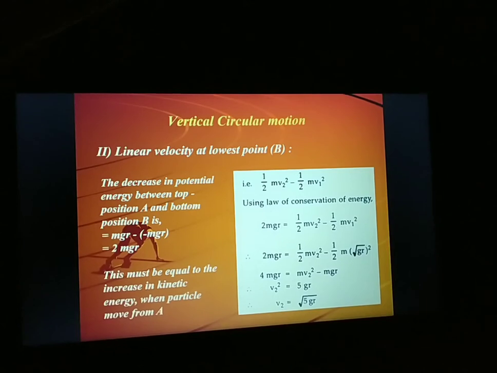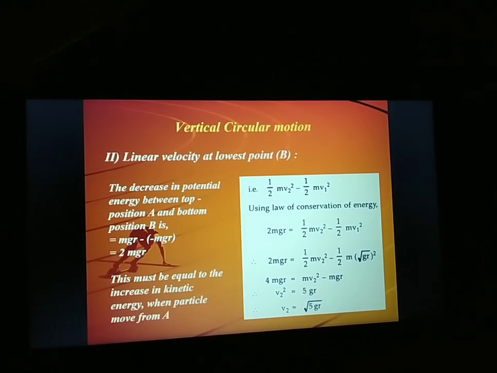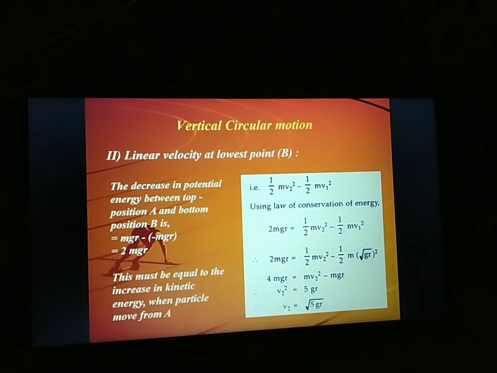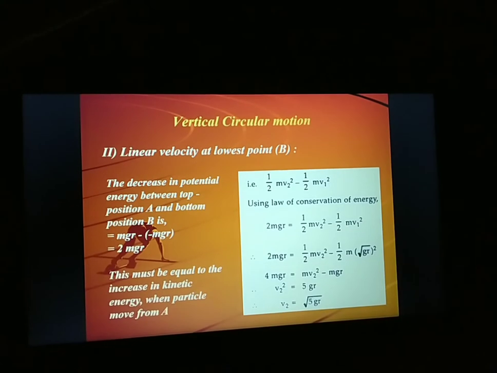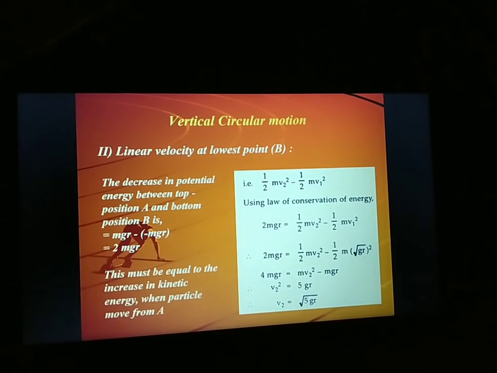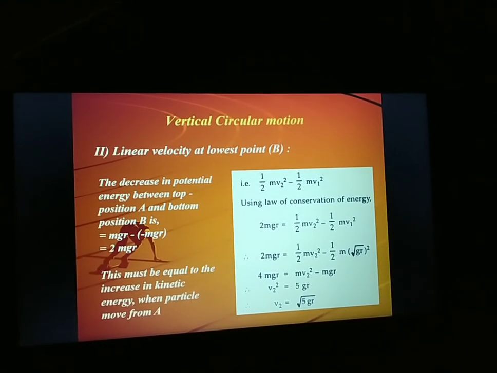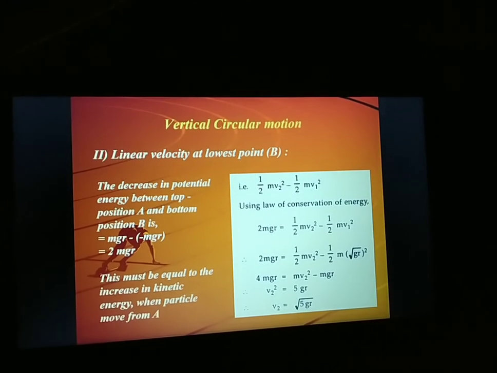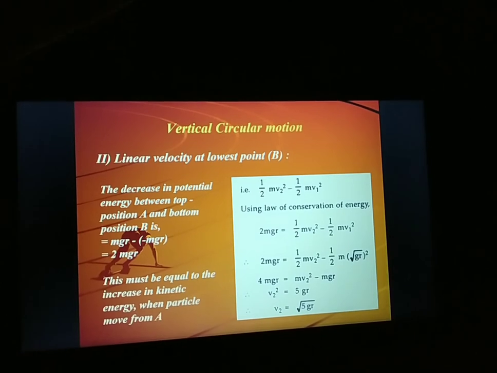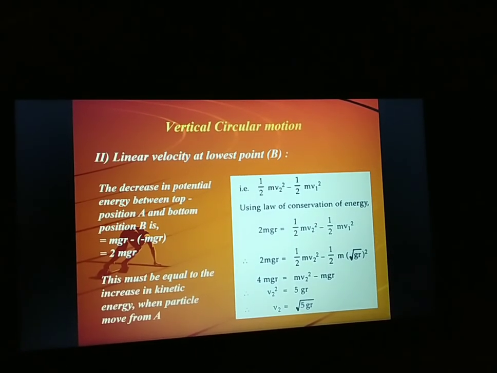Okay, so if you are writing your expression, first of all, from A to B, the height is actually 2r, that is the diameter of the circle. So your decrease in potential energy formula is actually mgh. You already know that is the general formula for potential energy. So mg will be same here, but the height here will be 2r. So you can write the expression 2mgr, right? Height is actually 2r, that is the diameter of the vertical circle.